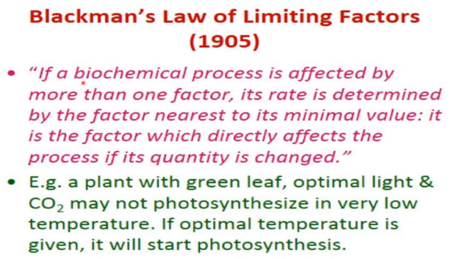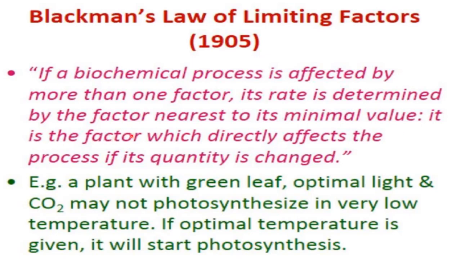This law says if a biochemical process is affected by more than one factor, and here we can take the example of photosynthesis, which is affected by temperature, light and carbon dioxide, all these factors, then its rate is determined by the factor nearest to its minimum value. So if there are many factors affecting that process, which factor will determine the rate? The factor that is nearest to its minimum value.